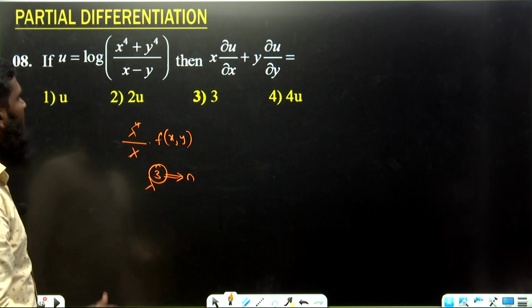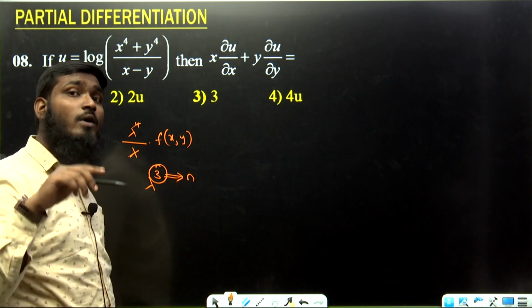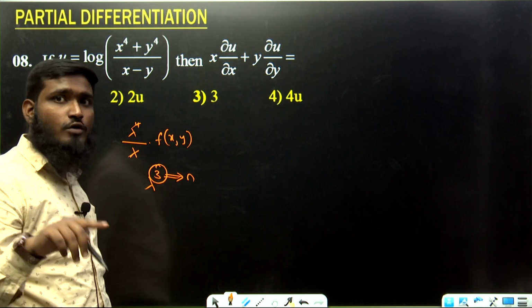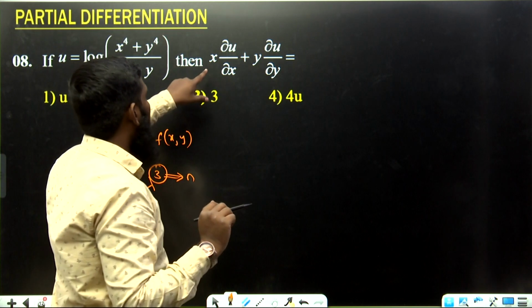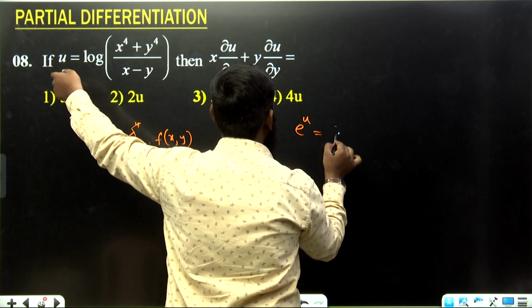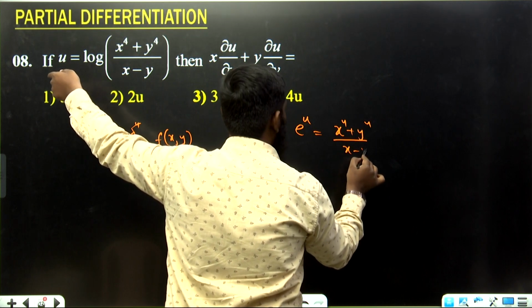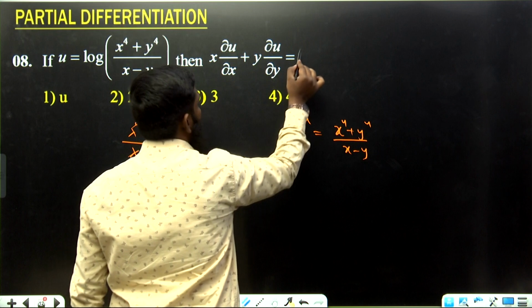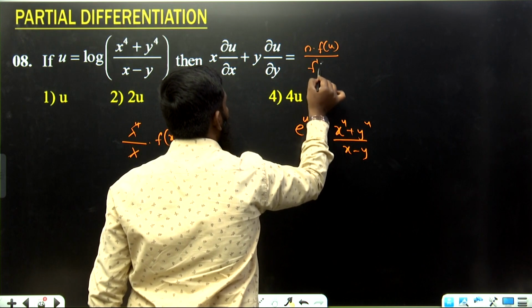3. If n value is equal to 3, now this log we are sending over there, now it will become what? E power u. Whenever we are sending log to the other side, it will become e power, exponential. So it is becoming e power u is equal to (x power 4 plus y power 4) divided by (x minus y). Okay. Now for this, what is the formula we are having? n into f of u divided by f dash of u.